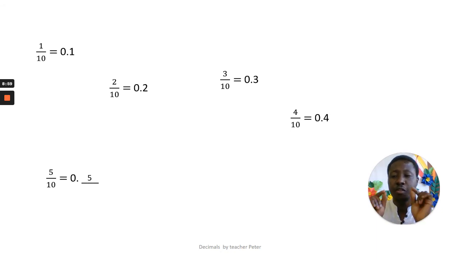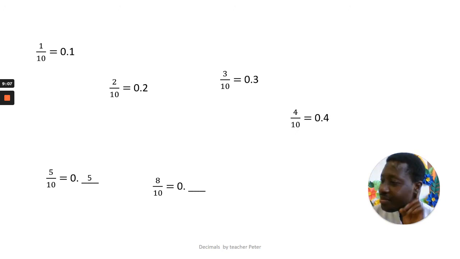Good. Then 5 over 10 is 0.5. Check the next one and tell me. 8 over 10, what is the answer? Did you say 0.8? Very good, very good. 0.8.